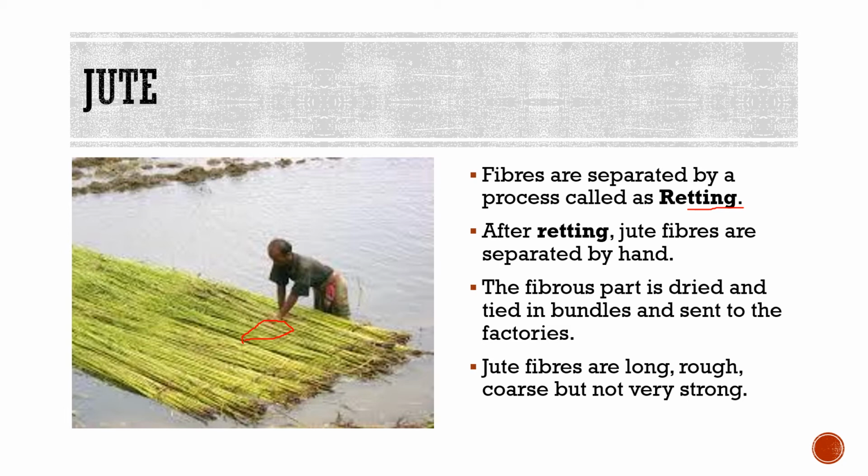Jute fibers are long, rough and coarse, but they are not very strong. These jute fibers are used for making gunny sacks, mats, door mats, and fabric for clothes is also made out of these jute fibers. And since it is eco-friendly, that is why it is becoming popular nowadays.